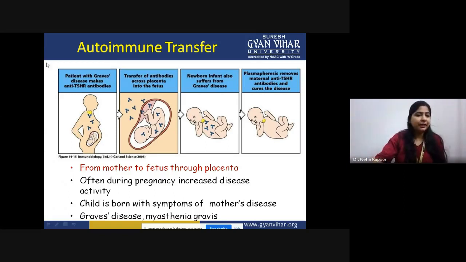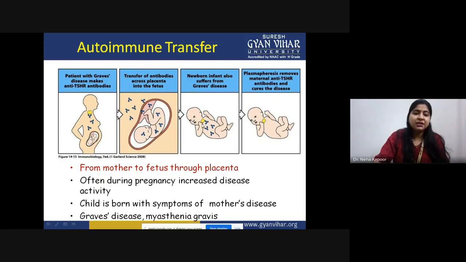So this is the diagram. The patient with Graves' disease makes anti-TSHR antibodies, that means autoantibodies. So this is the fetus, as you can see, this is the thyroid gland, and against this TSH receptor, these antibodies are present. These antibodies are crossing the placenta into the fetus.